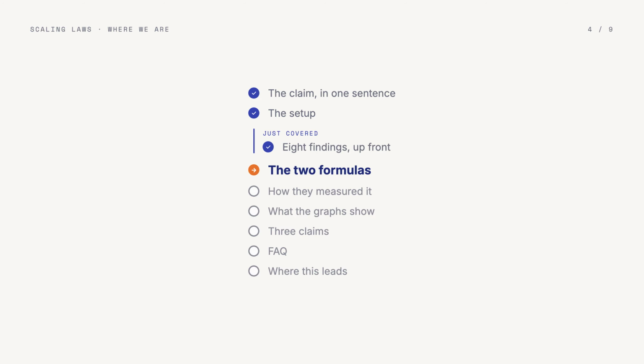Okay, 8 findings, no formulas yet, and that is a lot to hold at once. Take a breath. Chapter 4 turns all 8 into formulas, and honestly, the formulas are the easier half.